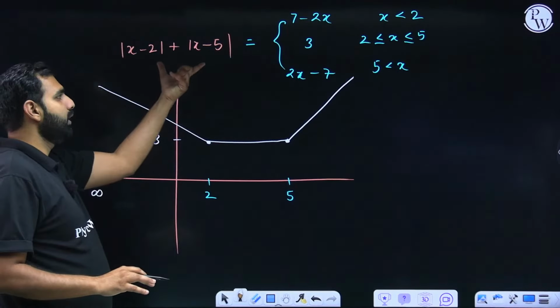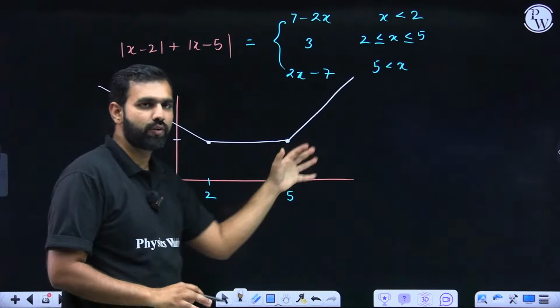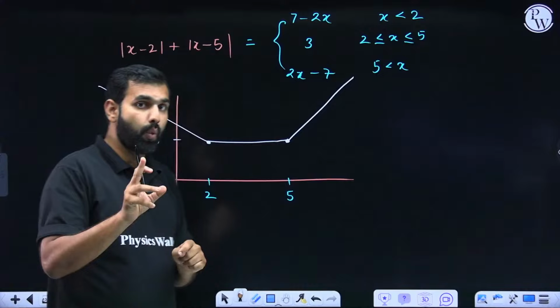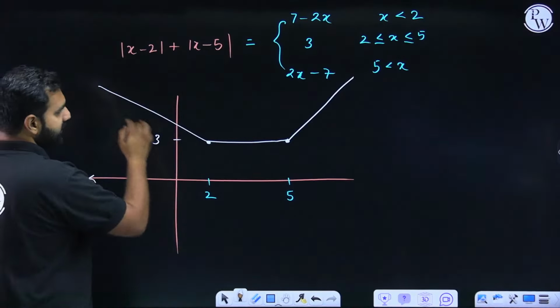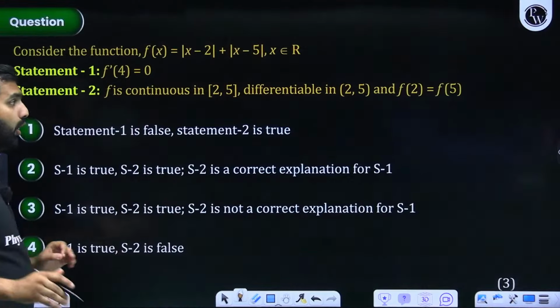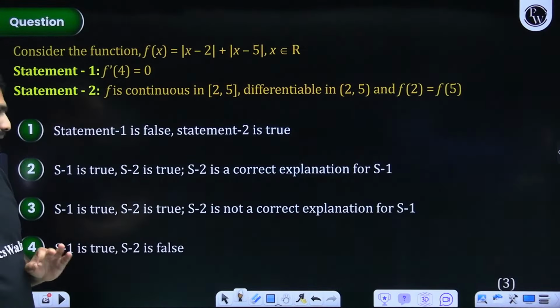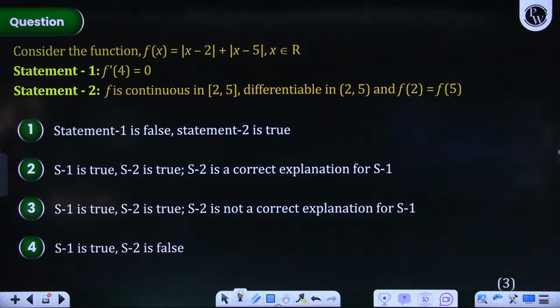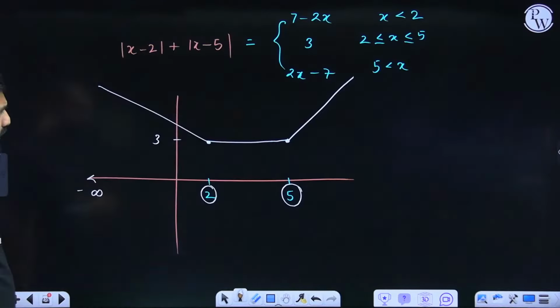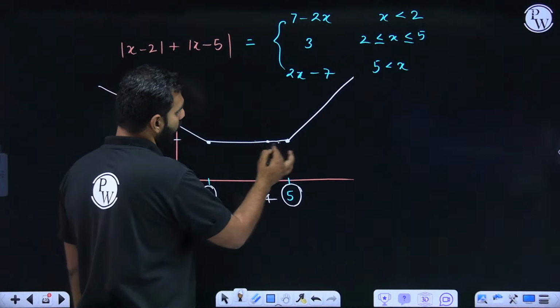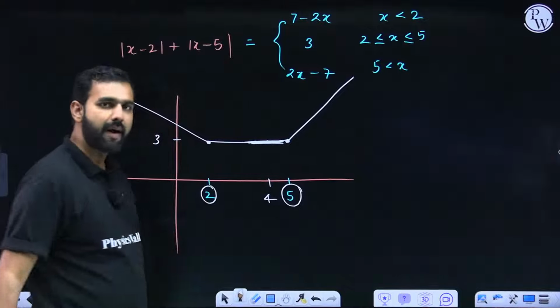From this only, you should crack this, that this is only how the graph will look like. Always remember this general result, this direct result. One thing you should understand is that this is continuous. But since it is having sharp turns at 2 and 5, it is non-differentiable at 2 and 5. Everybody got this? So first of all, if somebody says f dash 4 is 0, I'll say 4 will be here. And at 4, if I draw a tangent, it will be parallel to the x-axis.